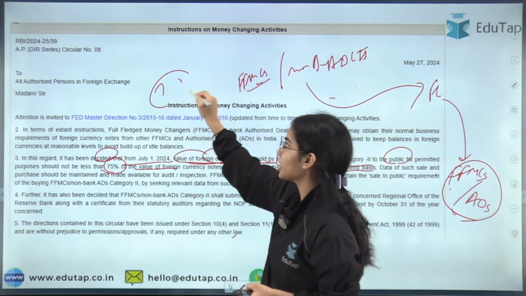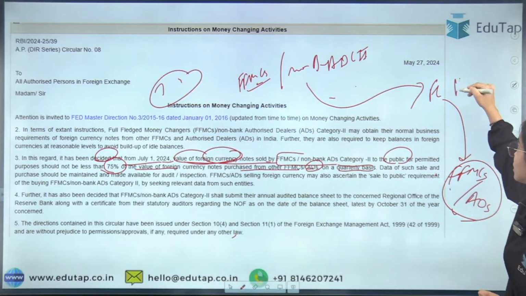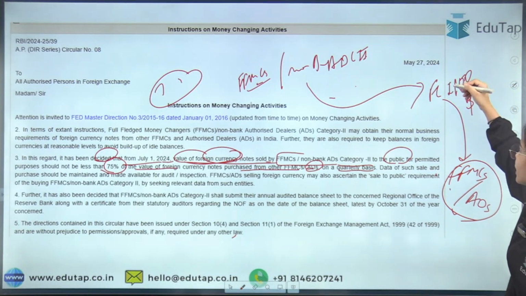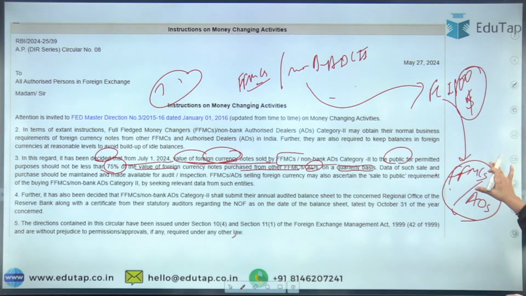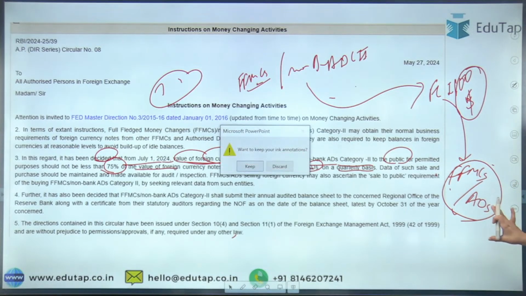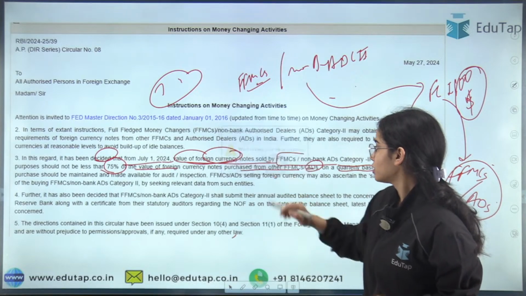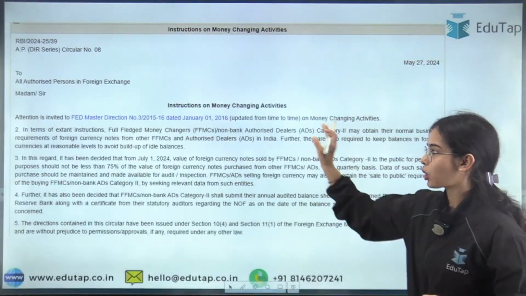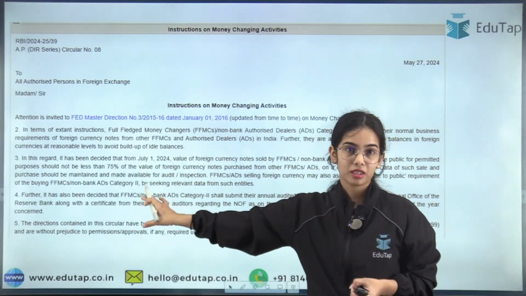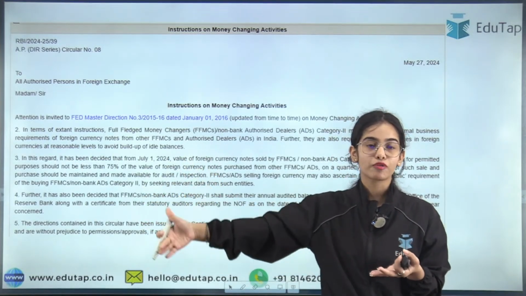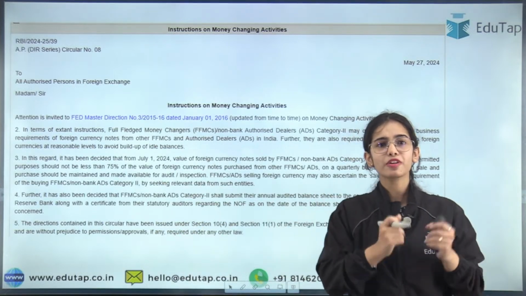So let's say if they have bought $100 from other full-fledged money changers or authorized dealers, then at least $75 have to be provided to the public. Because why are you taking the money from the other authorized dealers or the full-fledged money changers if you are not providing it further?